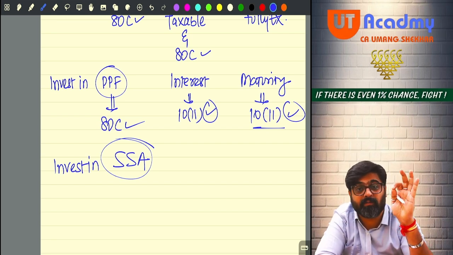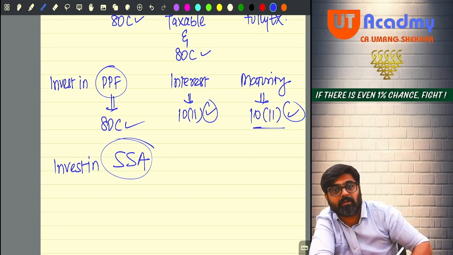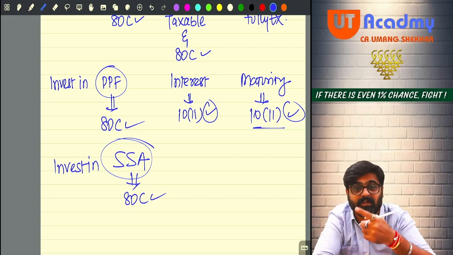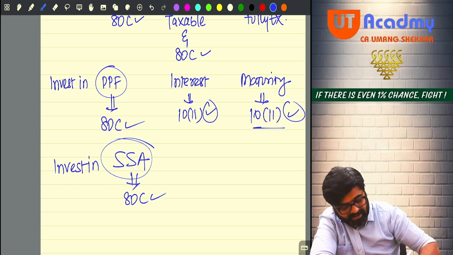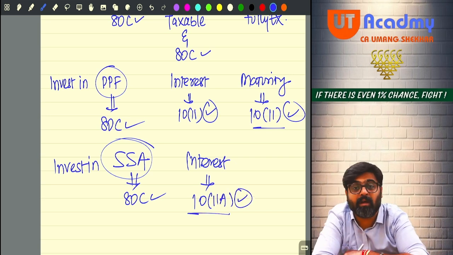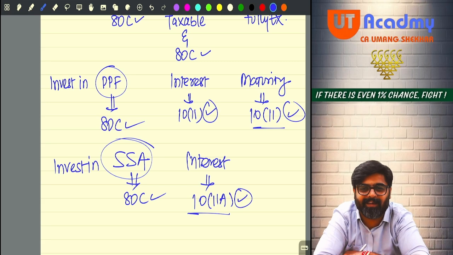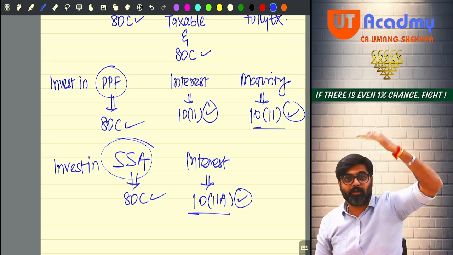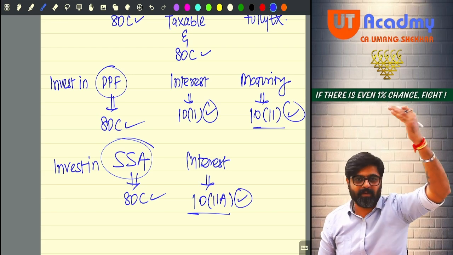Every year, whatever amount you invest in the Sukanya Samriddhi account will be allowed as a deduction under 80C. And on a periodic basis, the interest will also be credited. The interest amount credited will be fully exempt under section 10(11)(a). And when your Sukanya becomes Kanya, she'll grow, she'll be matured.